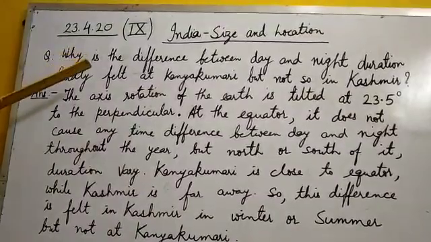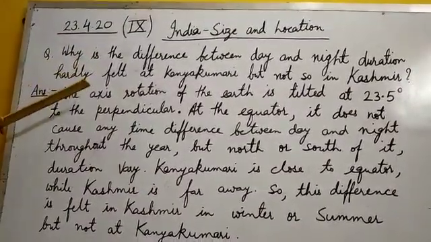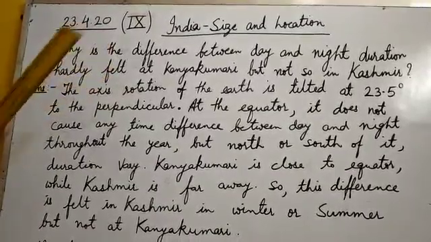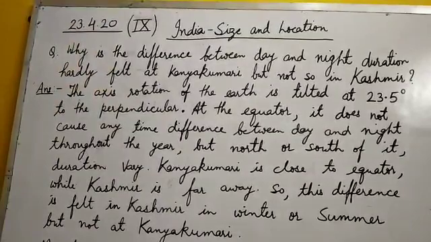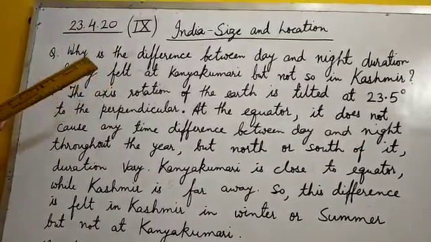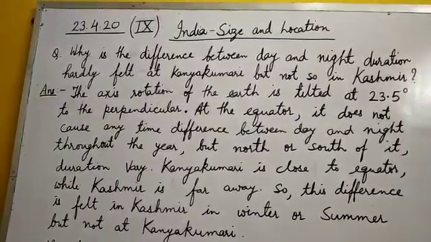Why is the difference between day and night duration hardly felt at Kanyakumari in Tamil Nadu but not so in Kashmir? The difference is 45 minutes in Kanyakumari, but in Kashmir the duration of day and night differs by more than 5 hours. So why is that difference?